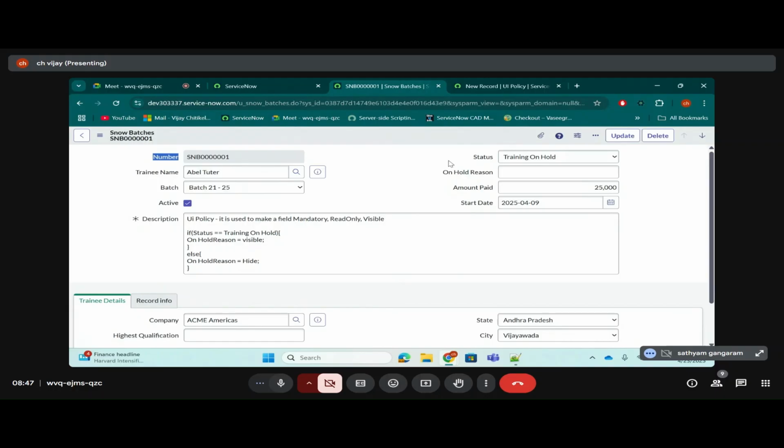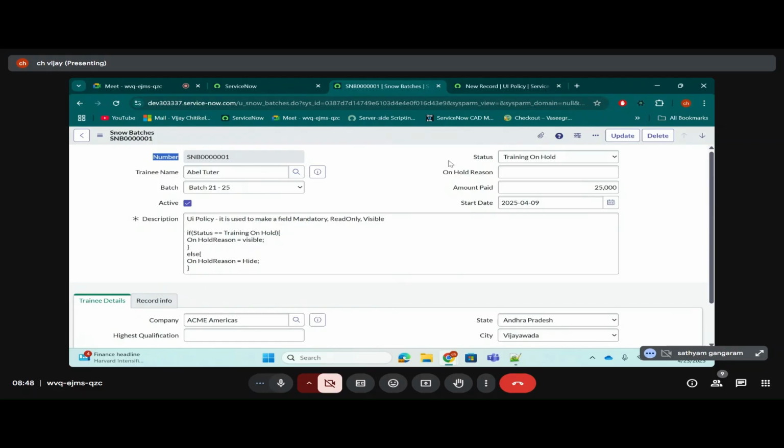Wait, forget about this scenario. What I'm saying to you, imagine there is a light in your room. When I turn on the switch, then only the light will turn on. So in this whole scenario which I told you, what is the condition and what is the action? Turning on the switch is a condition. After turning on the switch, what is the action? The light is getting on. That is the action, right? The light turning on is the action. Turning on the switch is a condition, right?